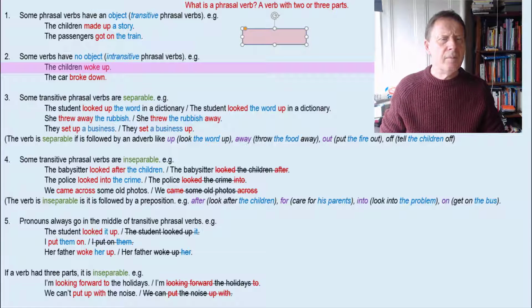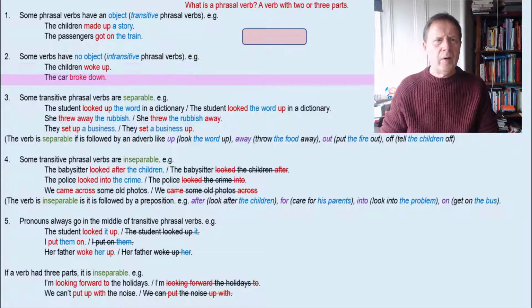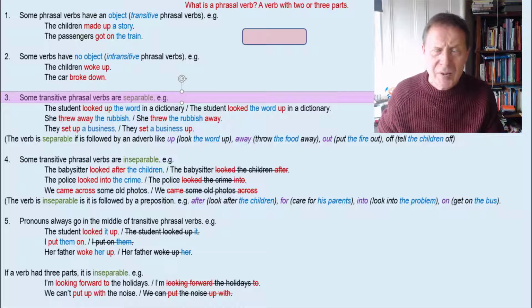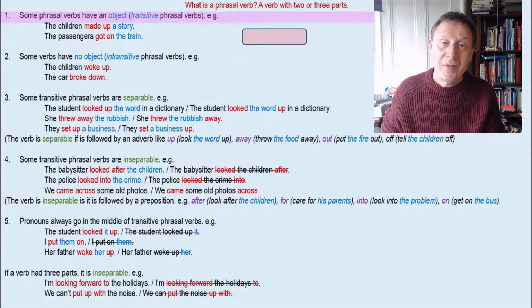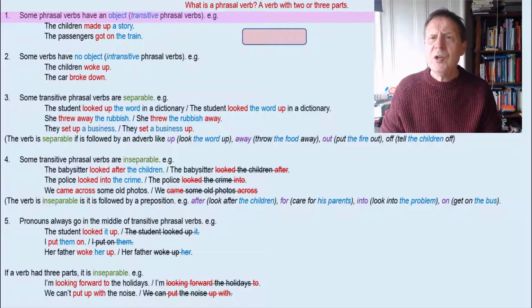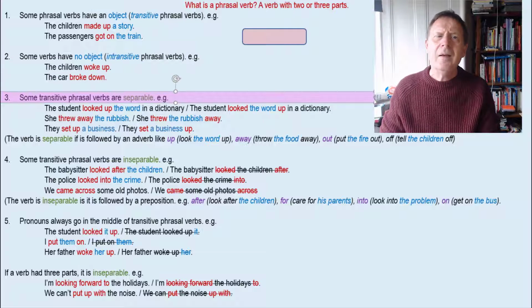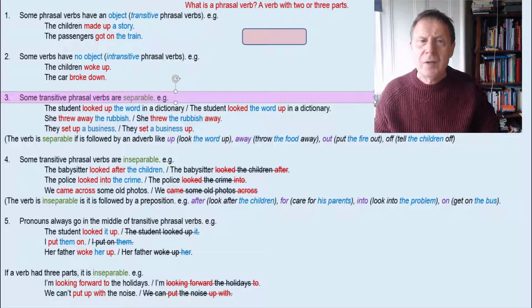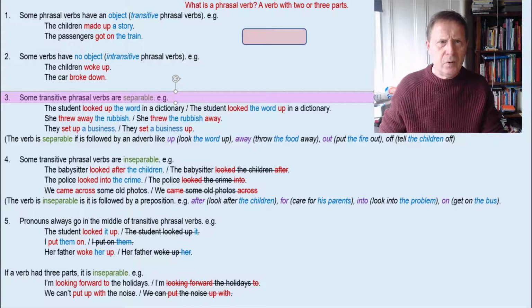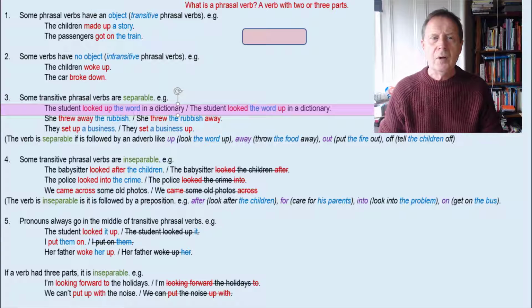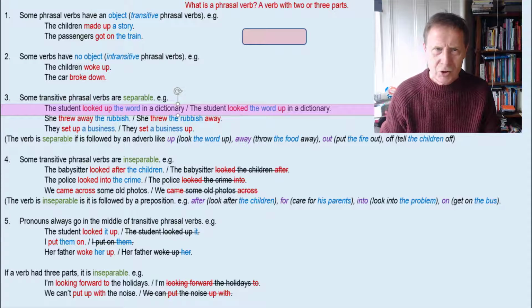Now, the next important point to remember about phrasal verbs is that some transitive phrasal verbs are separable. Now remember, transitive means that they have an object. So the question is, where do you put the object? Well, some phrasal verbs have two possibilities because the phrasal verb is separable. Let's look at this example here. The student looked up the word in a dictionary.